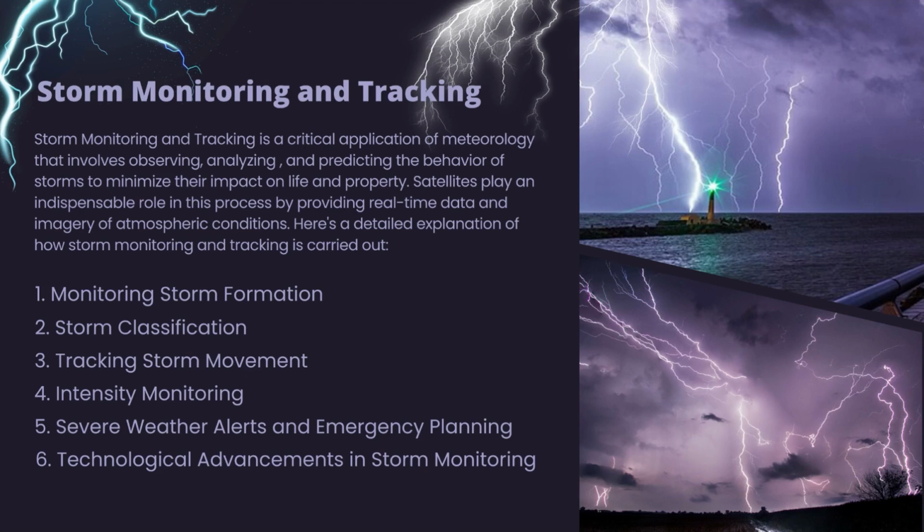Storm monitoring and tracking. Storm monitoring and tracking is a critical application of meteorology that involves observing, analyzing, and predicting the behavior of storms to minimize their impact on life and property. Satellites play an indispensable role in this process by providing real-time data and imagery of atmospheric conditions. Here's a detailed explanation of how storm monitoring and tracking is carried out.